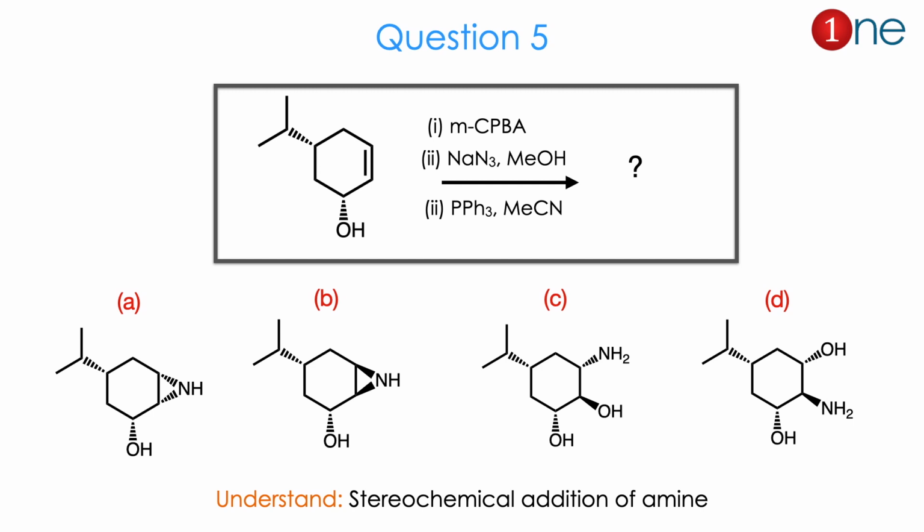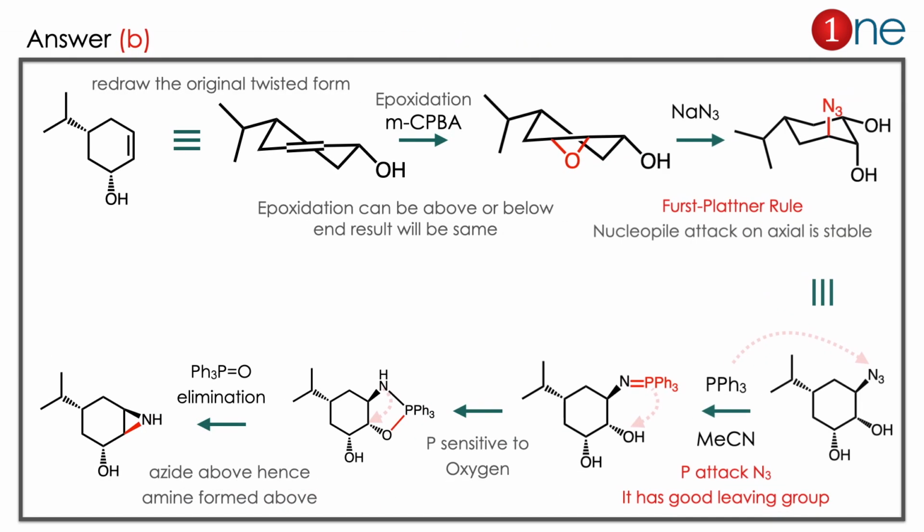So how the alkene is reduced is the question, and NH2OH is also a possibility in the substitution. So is it an addition reaction or some kind of nitrogen formation? You have to guess. Basically the reaction is about stereochemical addition of an amine to the system. The answer is B. Let us see how.